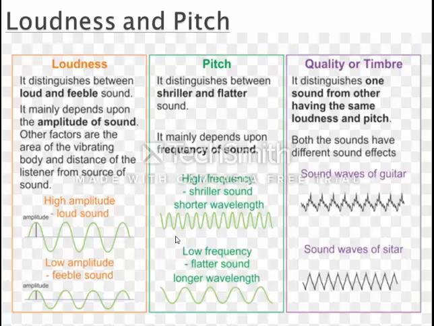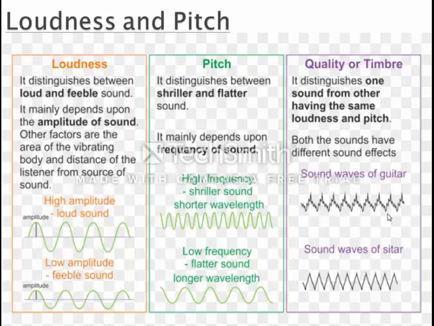We can distinguish one sound from the other on the basis of quality, because different musical instruments have different sound effects, like the sound waves of a guitar and of a sitar.